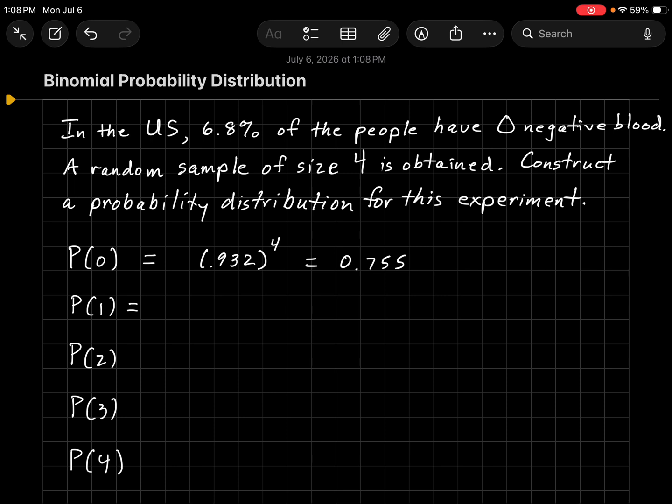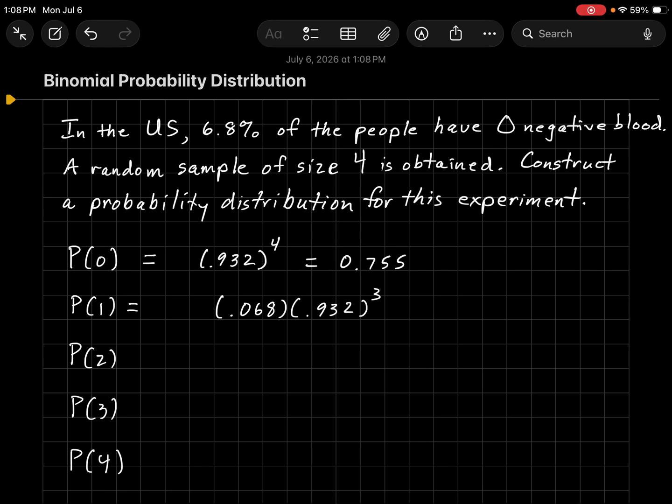What is the probability that 1 person out of 4 has O negative blood? Well, let's assume that the first person has O negative blood. So there's a 6.8% chance that person has O negative blood. And then the next 3 people would not have O negative blood, and we would get 0.068 times 0.932 cubed.